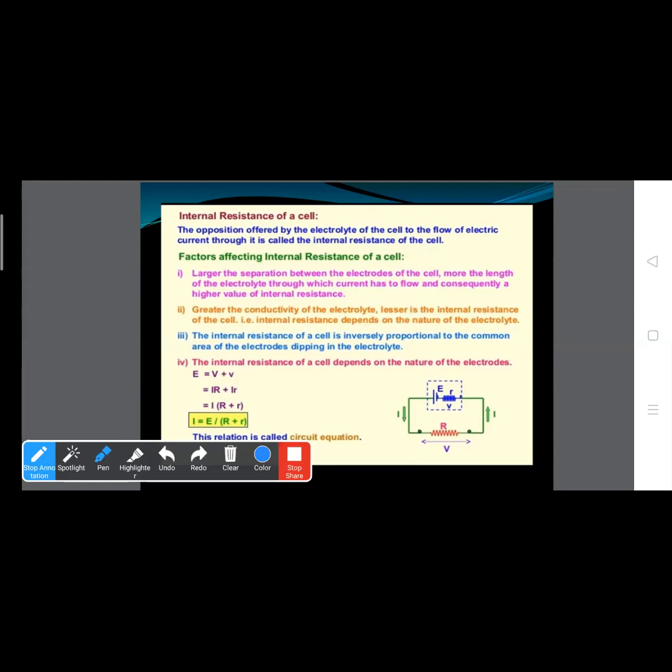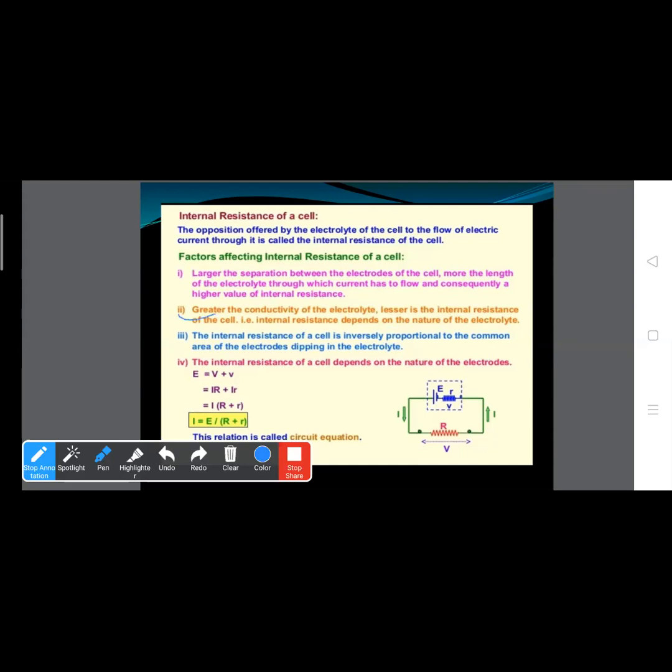It is because as temperature rises, the thermal energy and hence the mobility of the ions also increase. So the resistance decreases. Clear? Now, nature and concentration of electrolyte. As the concentration of electrolyte increases, the internal resistance decreases.